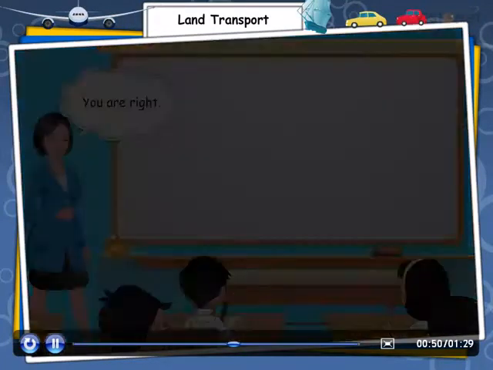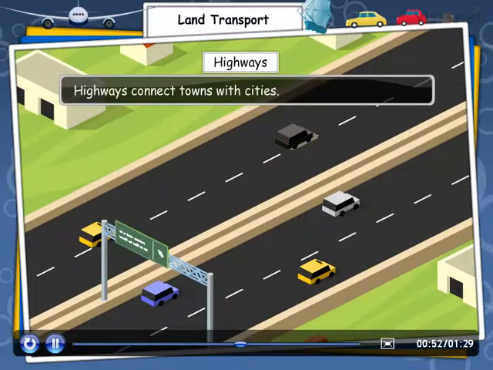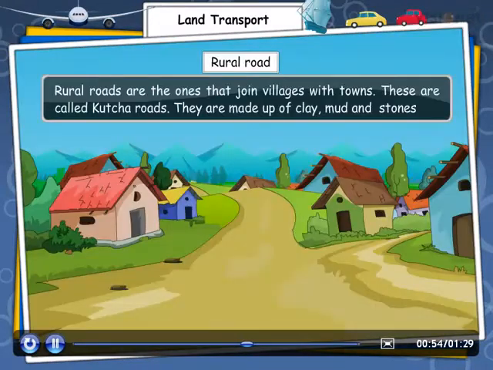You are right. Highways connect towns with cities. Rural roads are the ones that join villages with towns. These are called kacha roads. They are made up of clay, mud and stones.